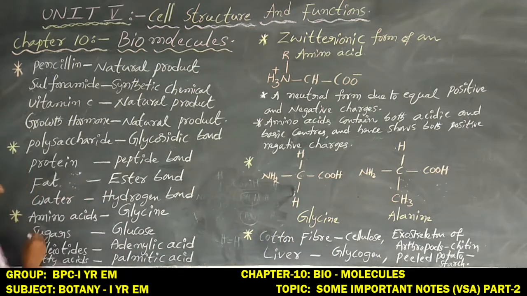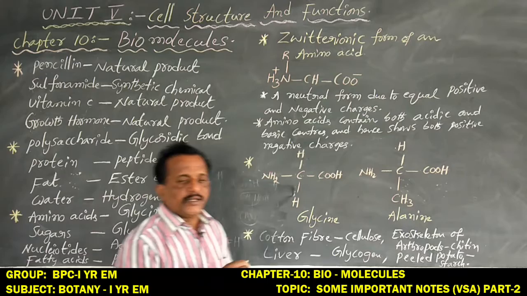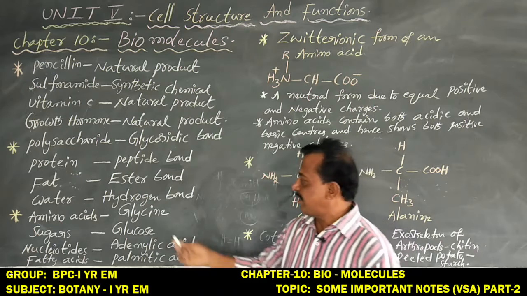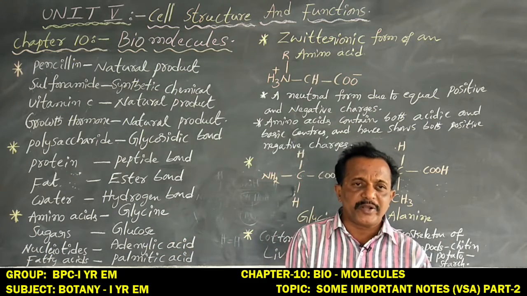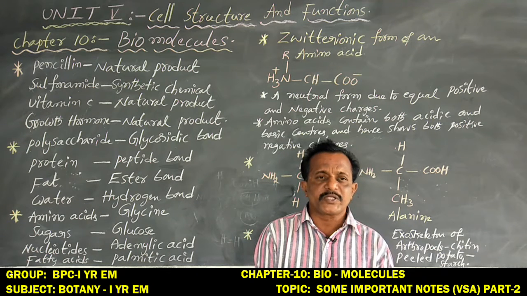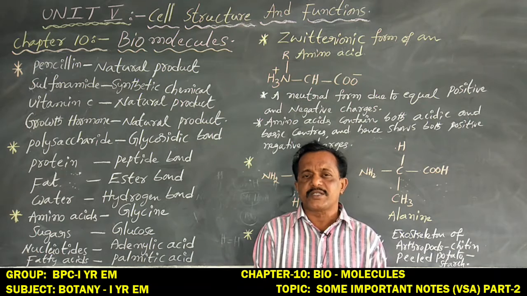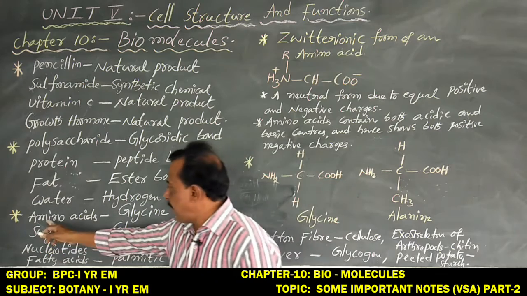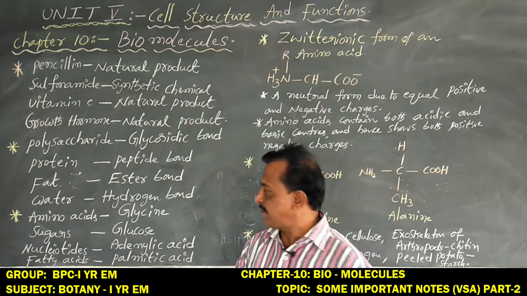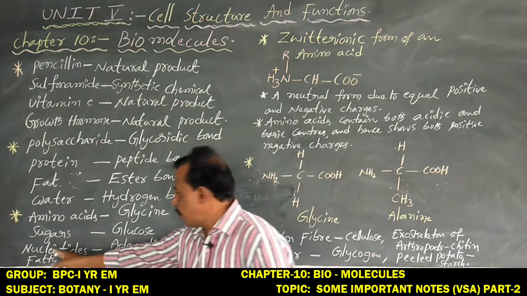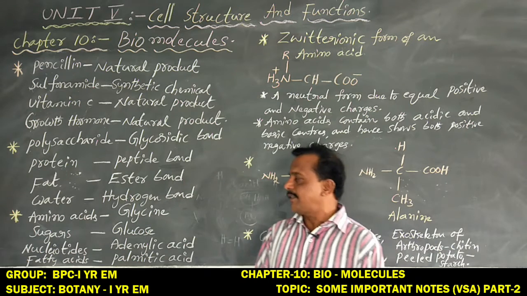Next, coming to amino acids. 20 amino acids are involved in protein synthesis. The best example, the first amino acid, is glycine. For sugars, the best example is glucose, C6H12O6. For nucleotides, the best example is adenylic acid.